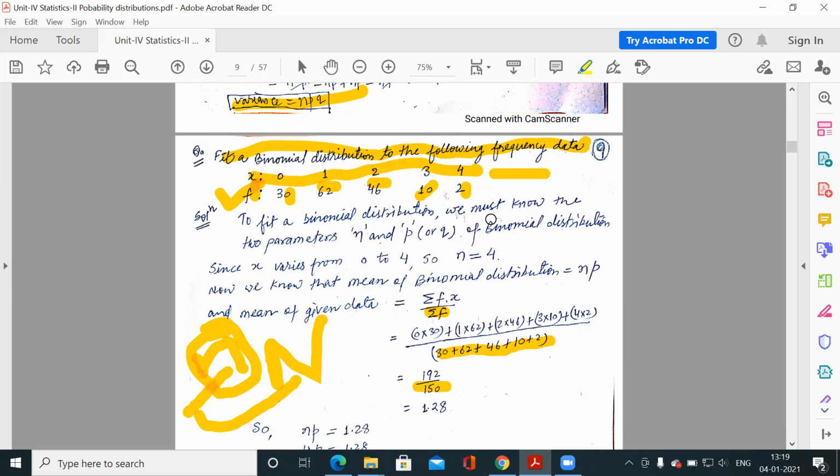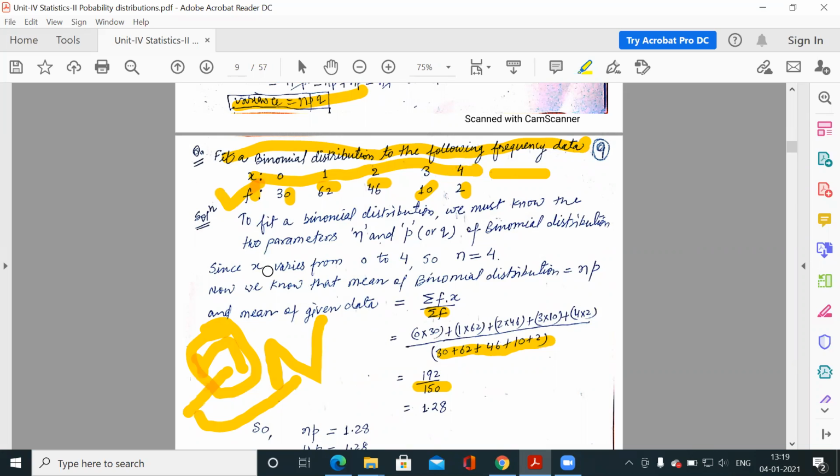In one particular experiment we have 4 trials, and that set of 4 trials we are repeating 150 times. So how many times are we getting zero successes, if we are performing that experiment one time, the second time, third time, fourth time? This will give you the actual experimental count.